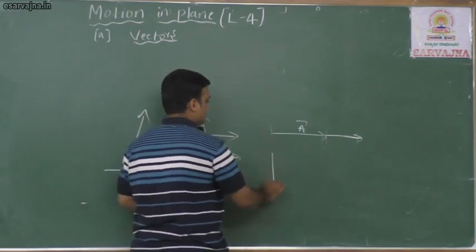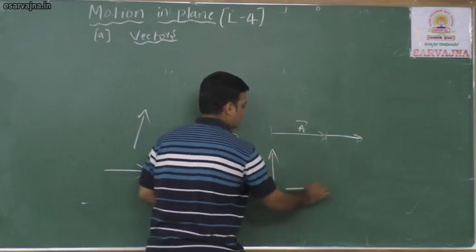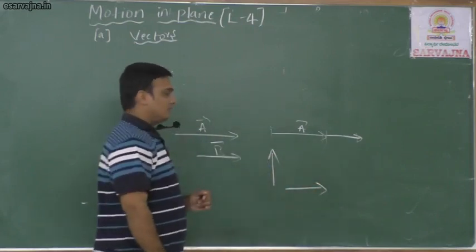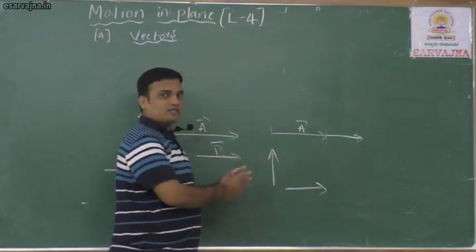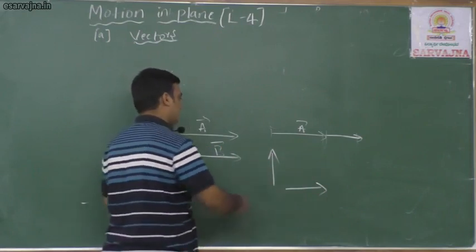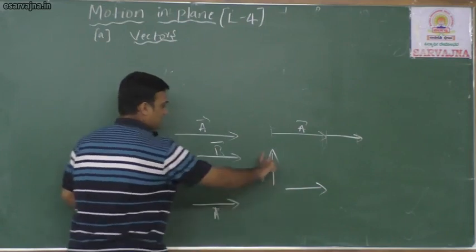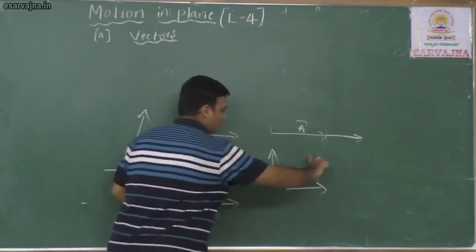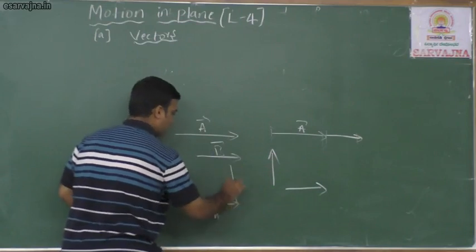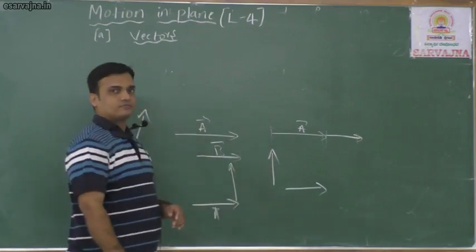Suppose this is vector A, this is another vector B. First you shift them. I'll take this as vector A, this is vector B. I shift it and take it like this. This becomes like this, right?